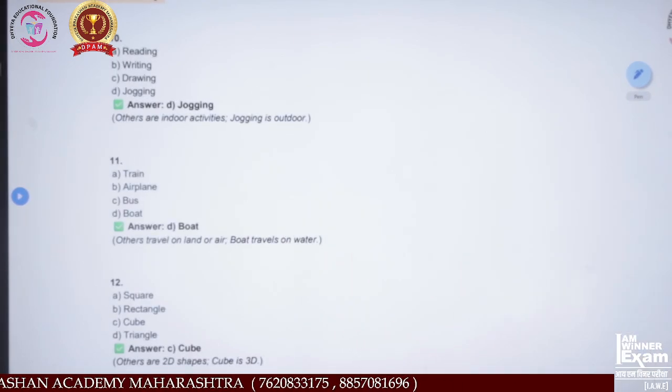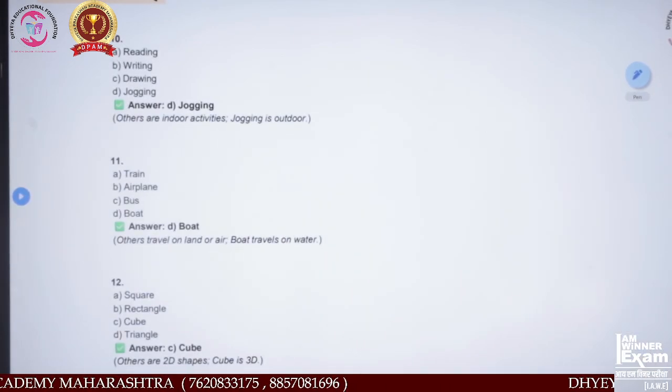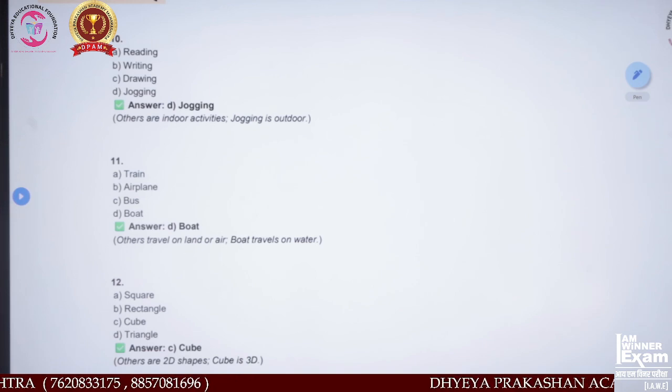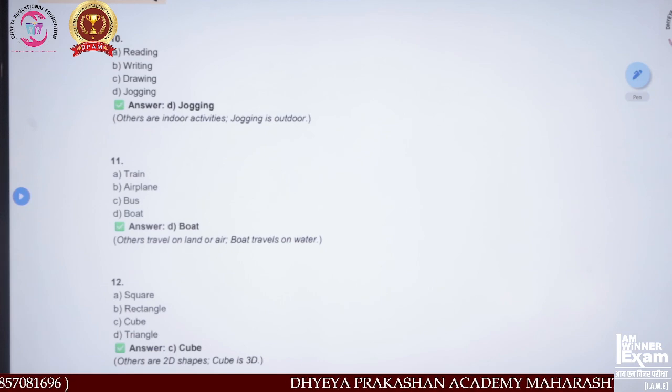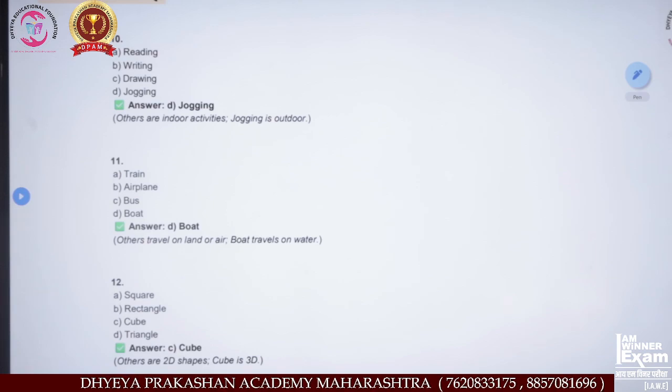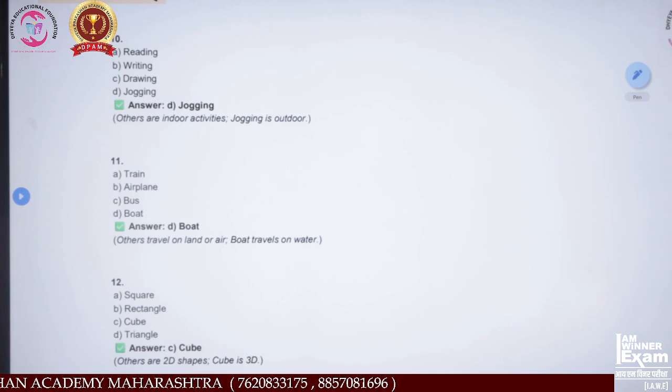Reading, writing, drawing, jogging. Which do you think is the odd one out? Apply your logic to find it. Option A reading, B writing, C drawing, D jogging.